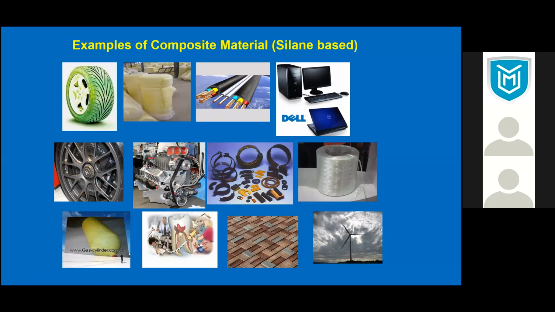The plastic is mixed with the glass fiber, and that makes it a very strong material and light in terms of weight. A lot of automobile parts nowadays, like the front fender and everything, are made of plastic, and that is only possible because of the silane coupling agent. So you can mix inorganic material with organic. Inorganic gives you the strength, organic molecules give you the flexibility. So the combination of those two is the composite material.